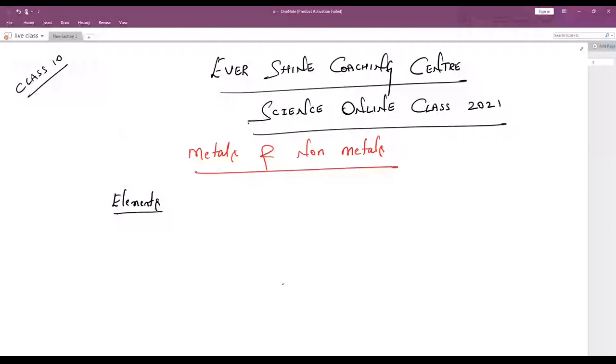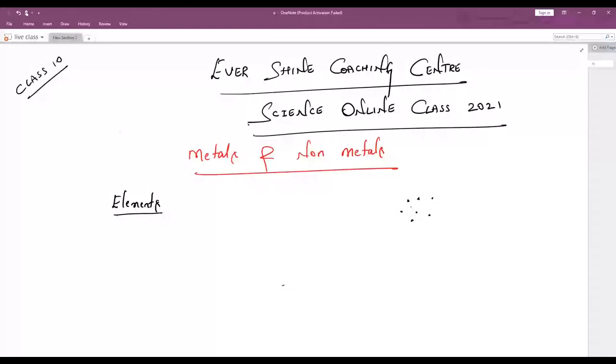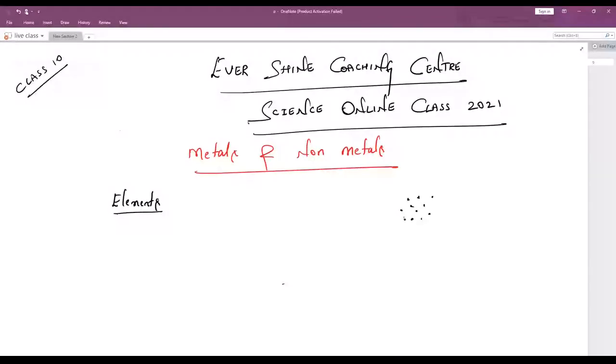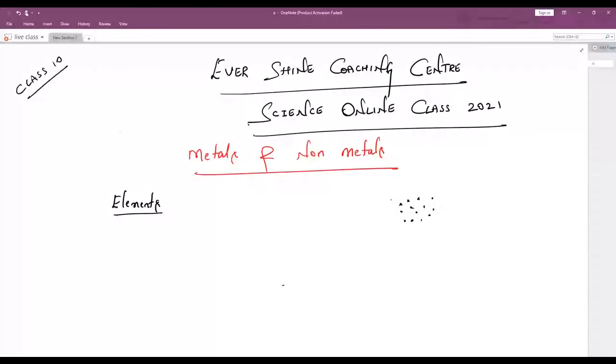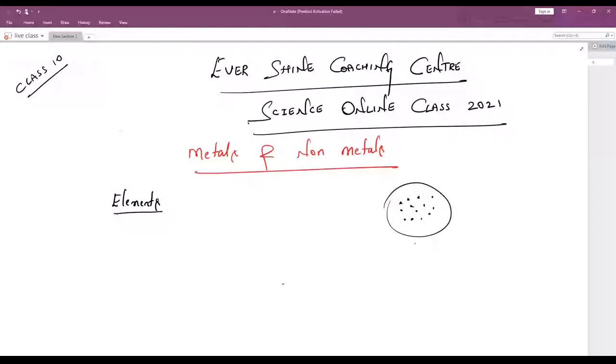What are these? Particles, right? These all are particles. One dot is a particle. Understood? These particles together will make one atom.